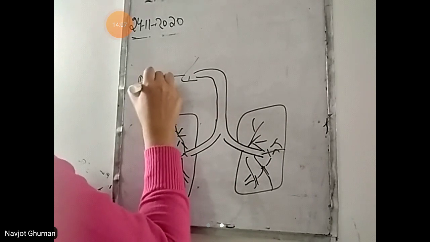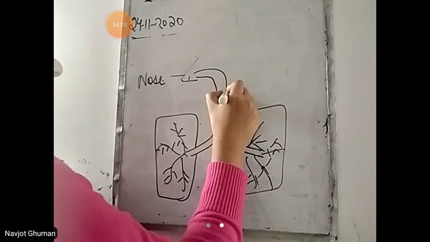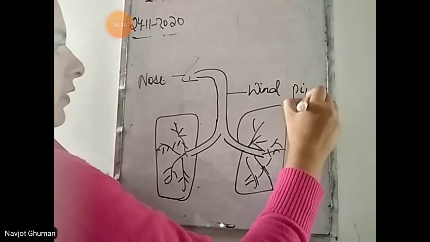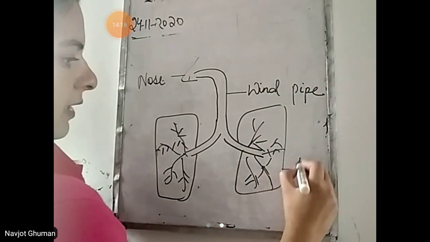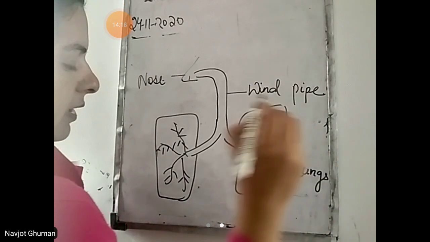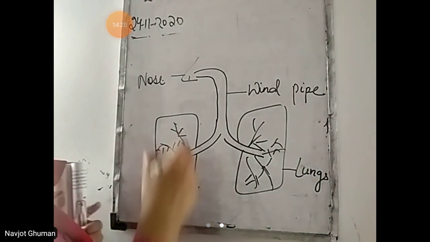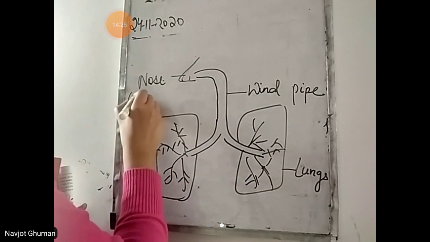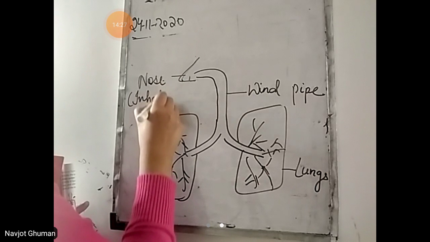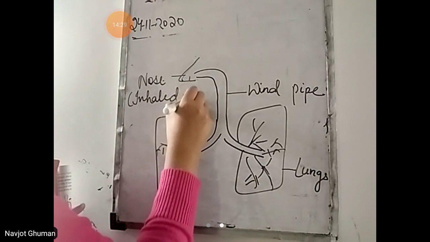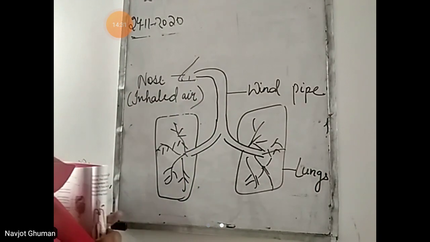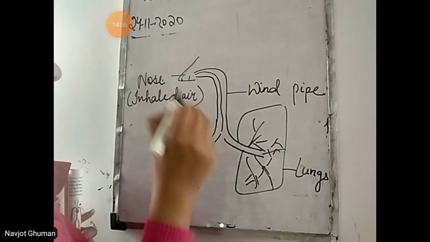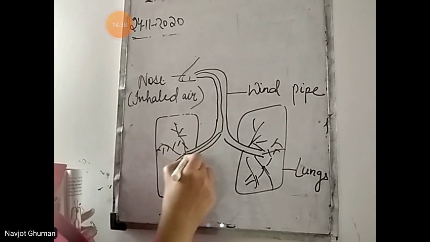This is the nose, the first organ involved in the respiratory system. Then your windpipe and then the lungs. Now beta, air will enter our body through the nose. That air is called inhaled air, or you can say oxygen will enter. Then from the nose it will go through the windpipe and then it will enter our lungs.